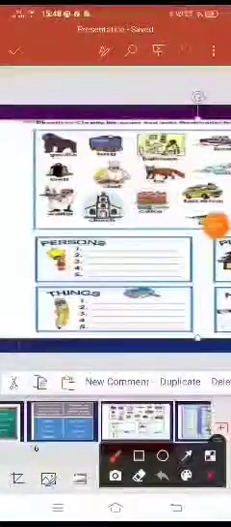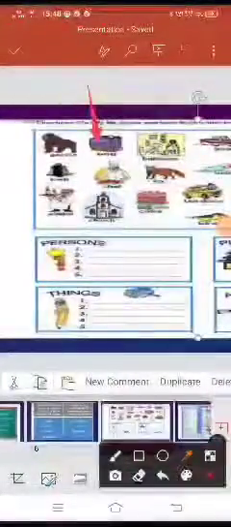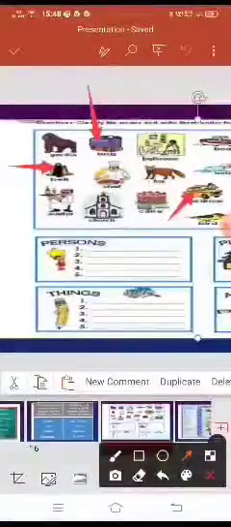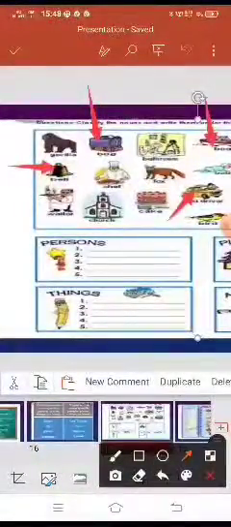Now things. Find out the things given here. See, bag, bill, car, boat. They are the things.